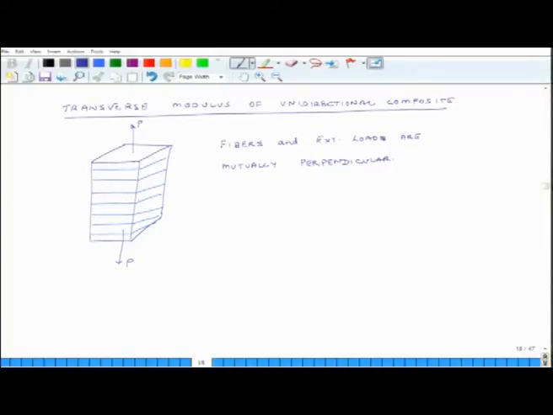Now, excuse me, sorry, I made a mistake in this picture. When I see it from the cross section, I will only see ends of the fibers, I will not see the whole fiber.